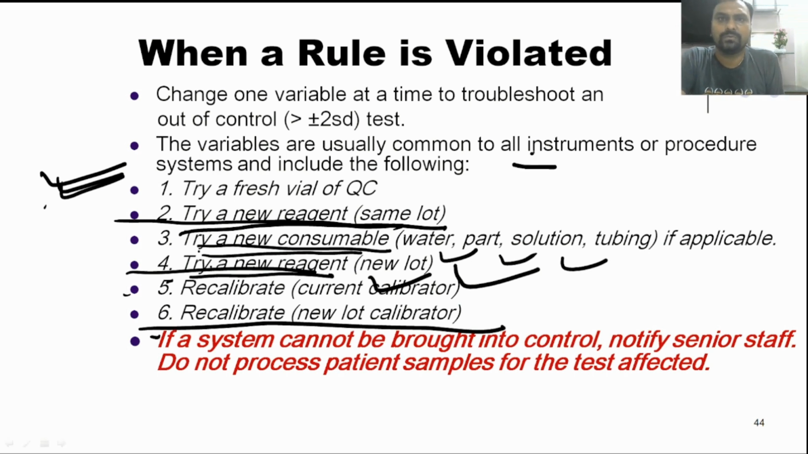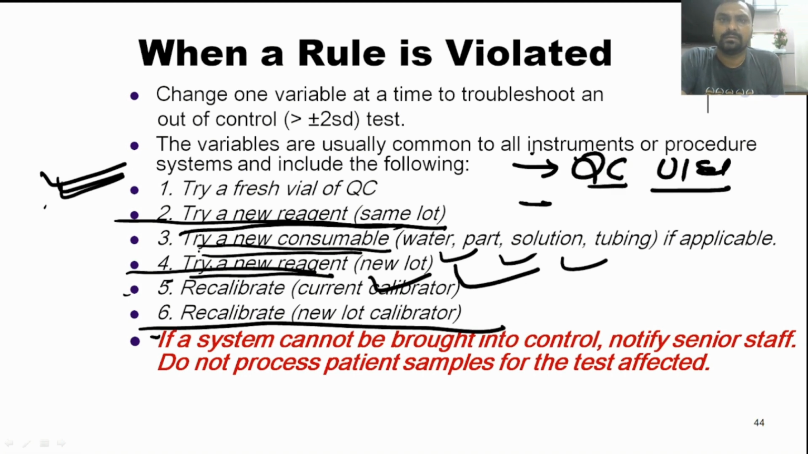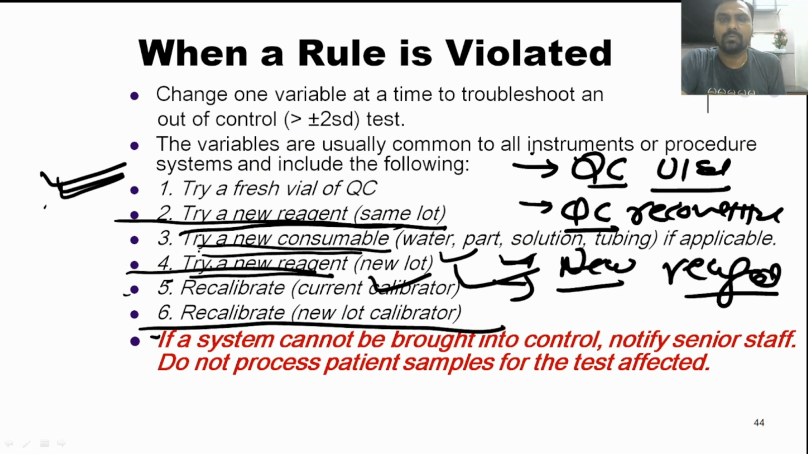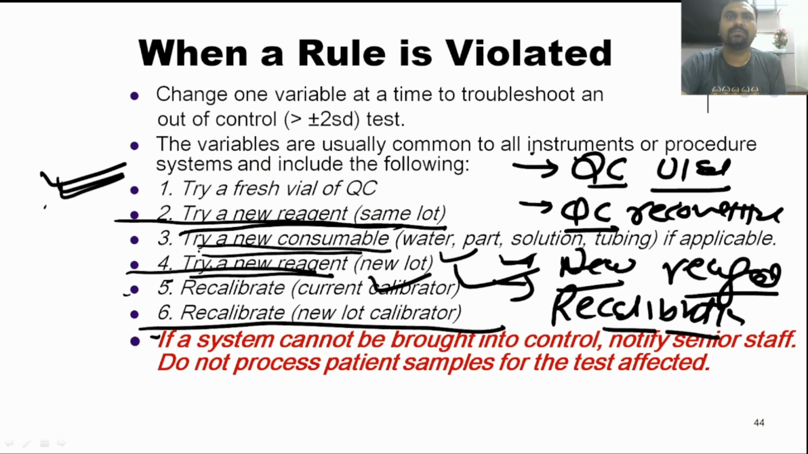So normally what we do is take a new QC vial, reconstitute new QC and run. Still not working, then new reagent. With the new reagent, if results are still out of control, then we recalibrate the machine. And even after the calibration, if we do not get our results within the range, then we have to stop the patient samples and call the service engineer.